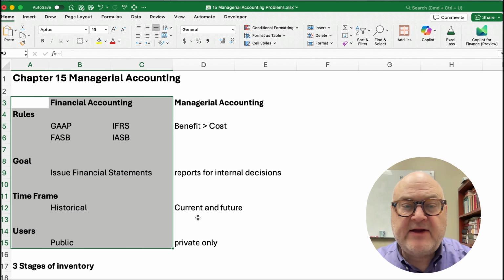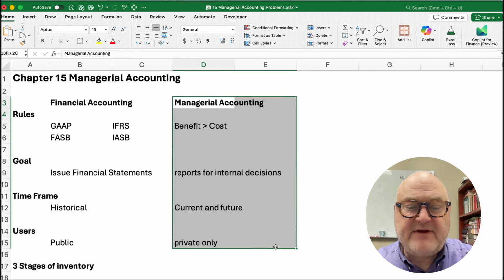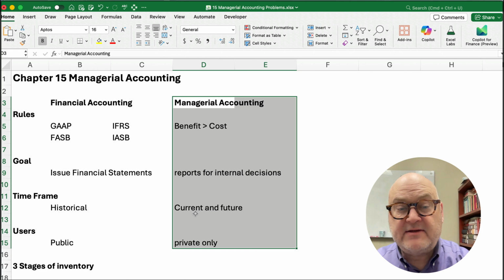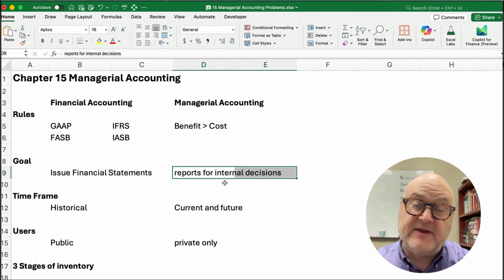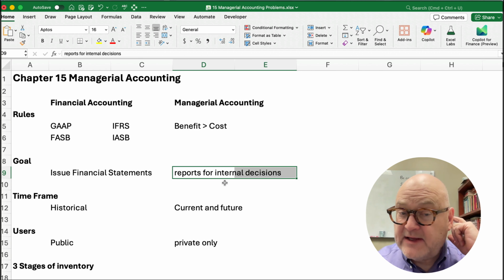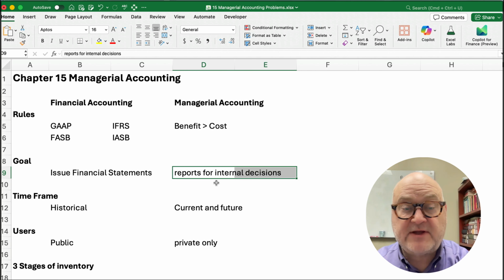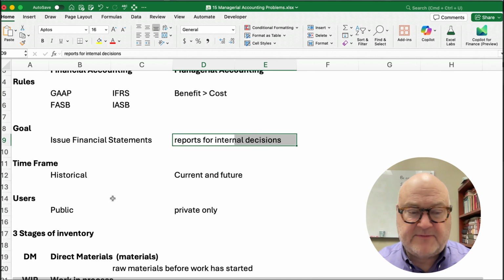Now, managerial accounting is the private information that managers would use, owners would use, and so it's both current information and future information. Doing a budget would be a managerial accounting topic. And then reports for internal decisions. How much does our product cost? Not the entire cost of goods sold, but how much does our product cost individually? We want to know this, but we don't want our competitors to know this.